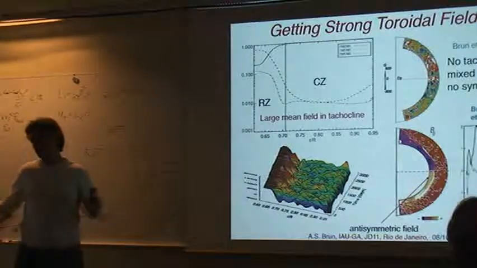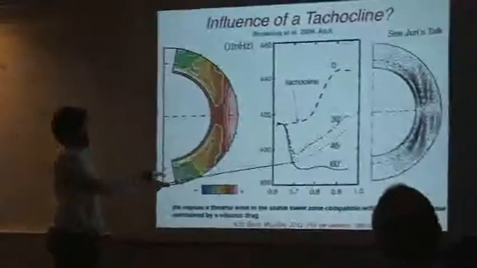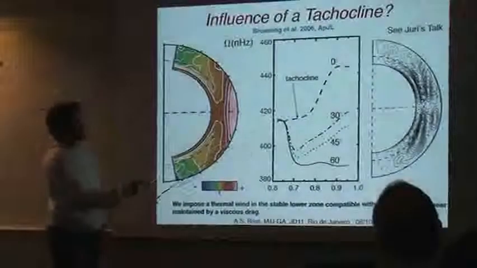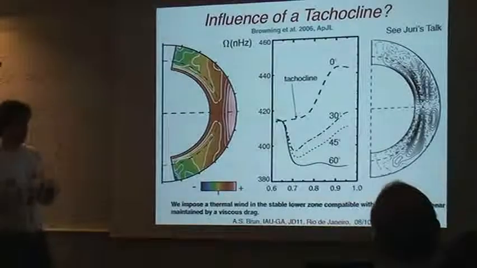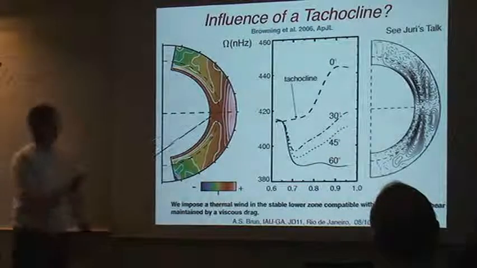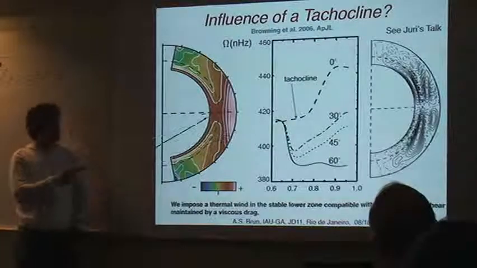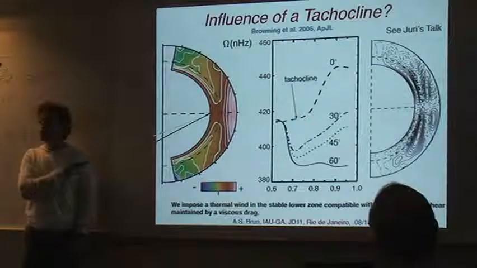So just amplification by differential rotation, right? Yes, mostly, because we have a shear. In the stable layer, which is at about 0.7, we have a strong shear, and this shear is taking the toroidal field or any field you put there, and there is an organization of the field. So is this shear imposed, or is it self-consistent? It's self-consistently generated in this model in the convection zone, but the solid body rotation was imposed by a viscous torque here.